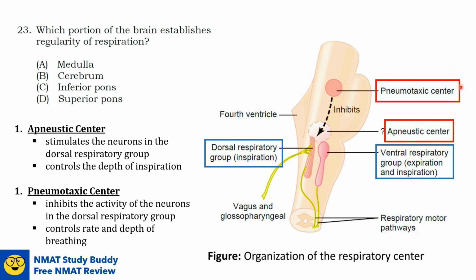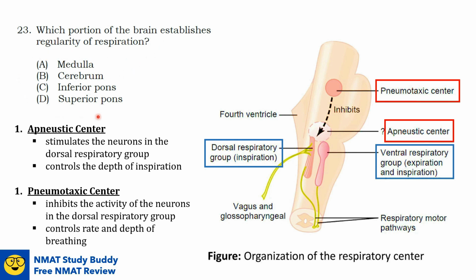But the pneumotaxic center is involved in modification and fine control of the respiratory rhythm. So again, its main function is the control of rate and depth of the breathing. Going back to the question, which portion of the brain establishes regularity of respiration?